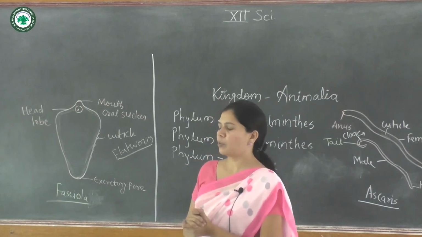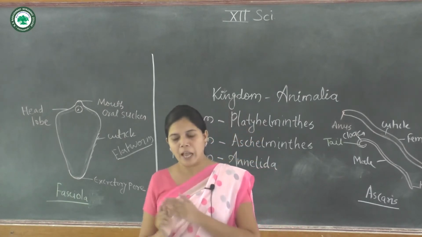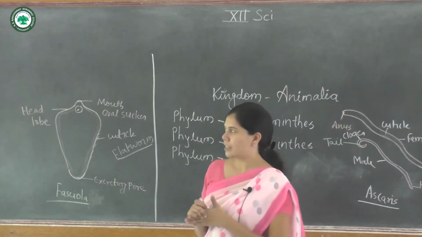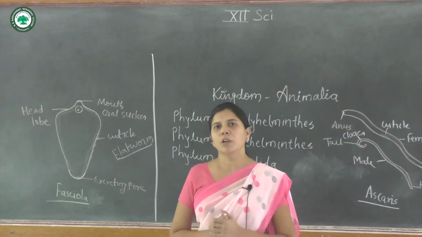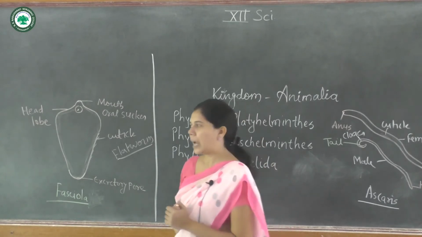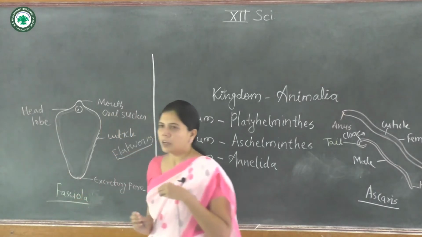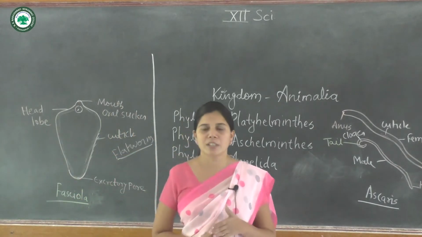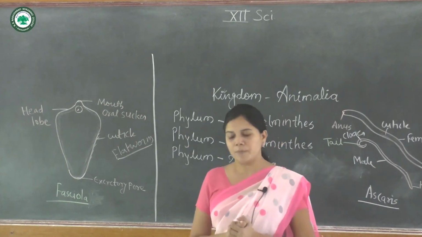Again, the animals have flame cells, which are known as protonephridia, and these are useful for excretion and osmoregulation. Excretion and osmoregulation are carried out by the protonephridia, which are known as flame cells.